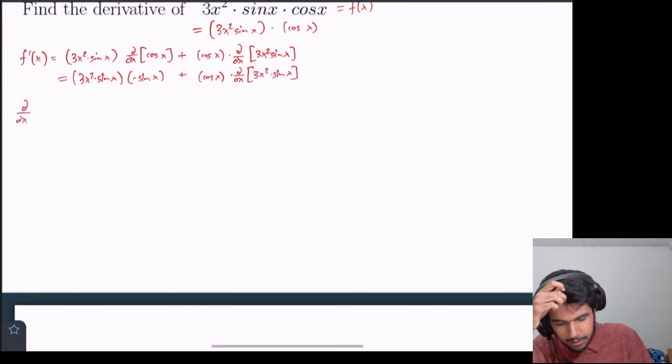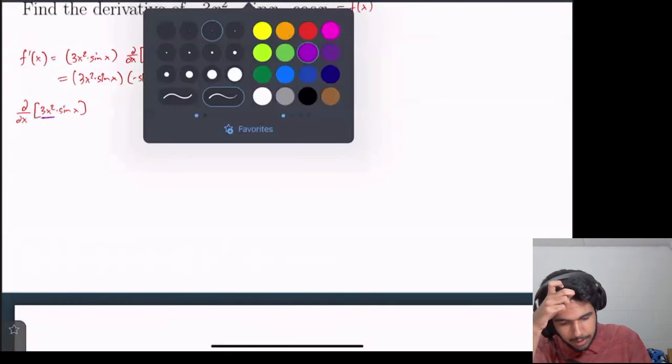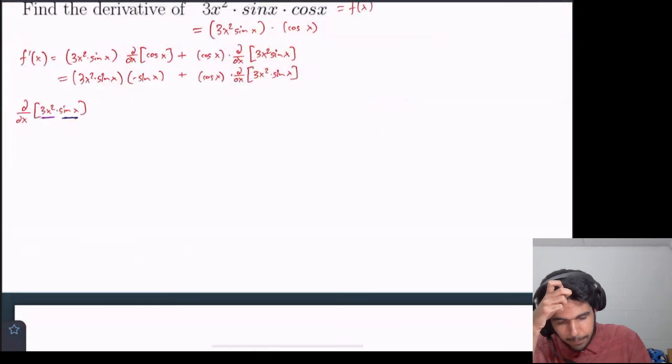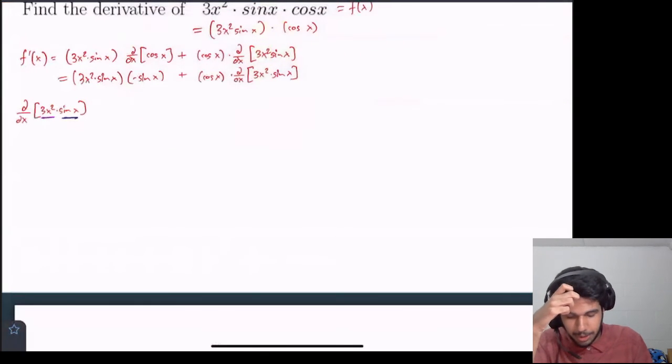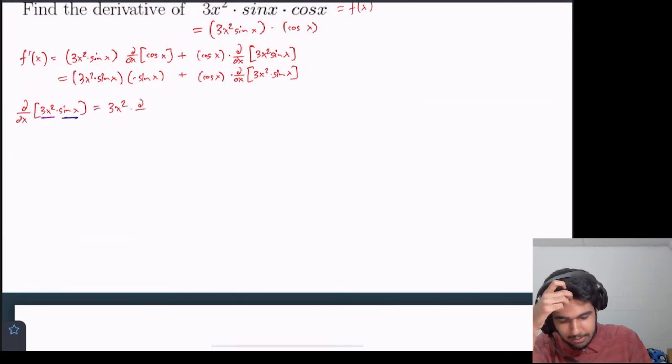d dx of 3x squared times sine x. That's just the product rule. We have one term here, and we have the other term here. So let's do the product rule again. 1d2: 1 is 3x squared times the derivative of the second, sine x, plus 2, which is sine x, times the derivative of the first, which is 3x squared.